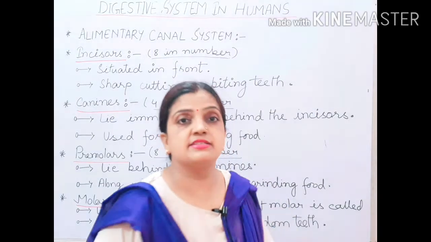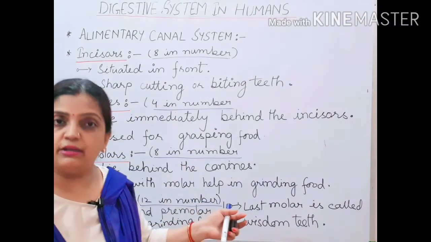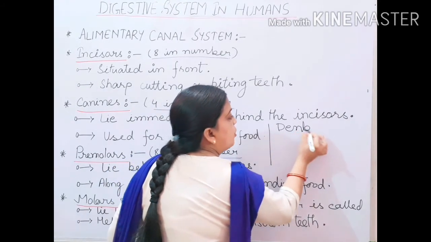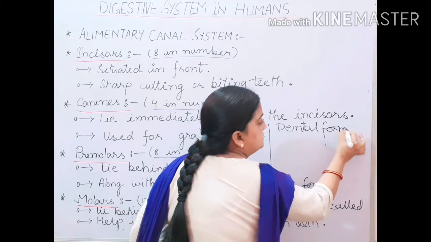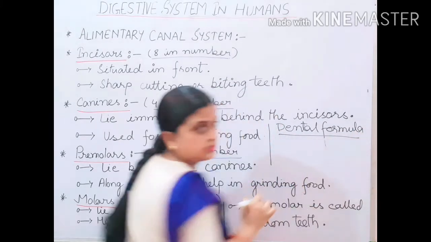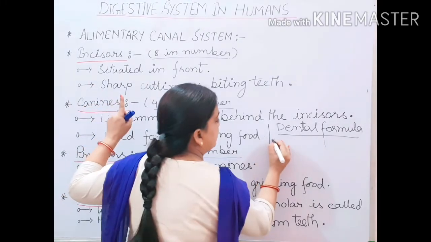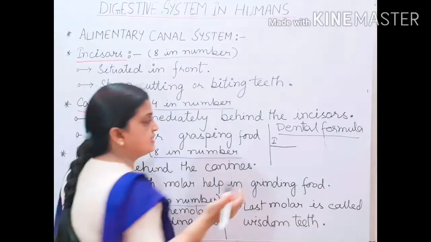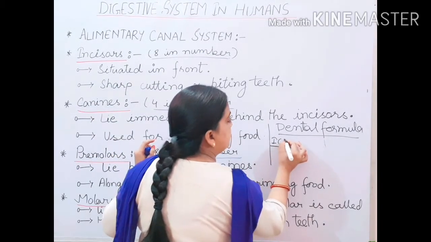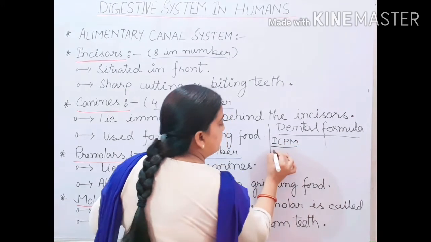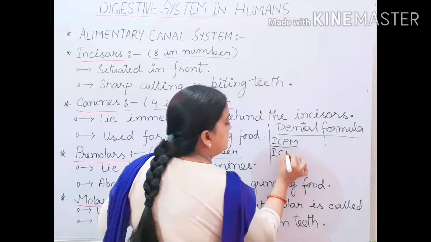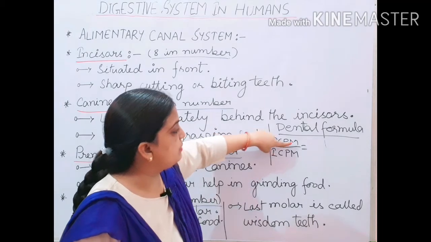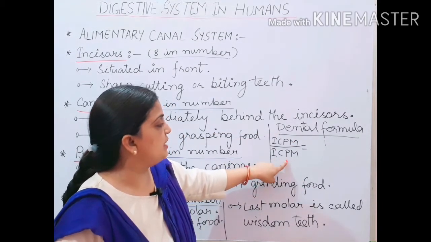Children, there is a dental formula also which is given biologically in medical science. So what is the dental formula for human beings? Now children, how many incisors, how many teeth are we having? Now I will talk about the upper jaw and lower jaw. The arrangement will be the same: incisor, canine, premolar and molar on the upper jaw, and incisor, canine, premolar and molar on the lower jaw. These are the two sets.